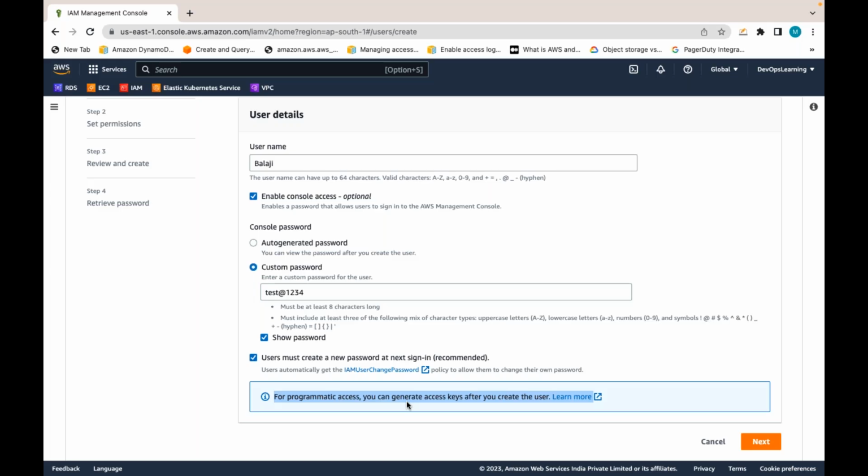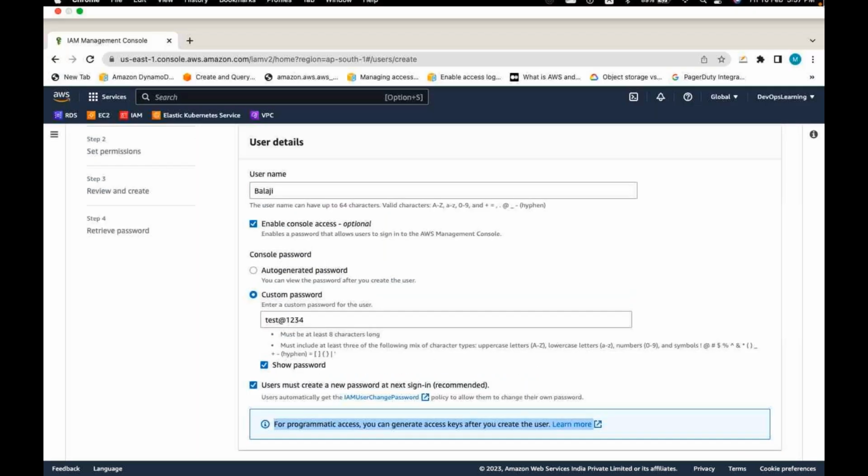again, you need some IAM policies: list access key, create access key, update access key, delete access key. Those permissions, IAM list access key, IAM update access key, IAM create access key, are also required for Balaji. Then only he can generate the access keys and secret keys. So programmatic access uses access keys and secret keys. Clear?